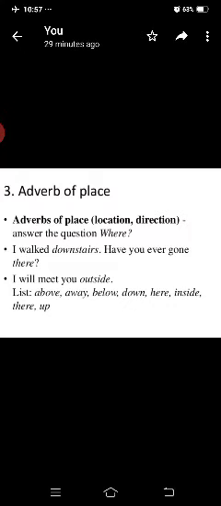I will meet you outside. List: above, away, below, down, here, inside, there, up. All these are adverbs of place. Similarly, Suman lives here. The students are waiting outside. I have looked everywhere. She lives there. All these are called the adverbs of place.